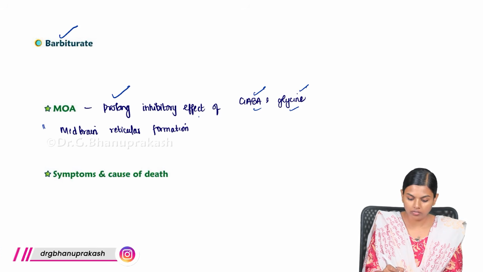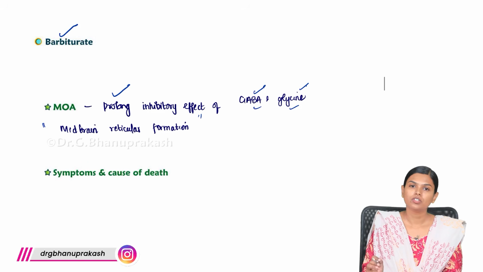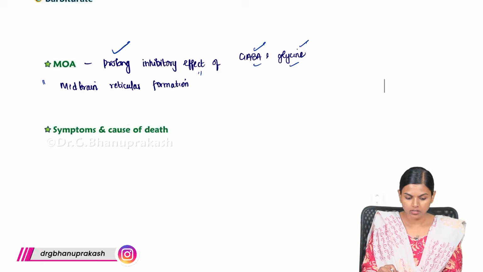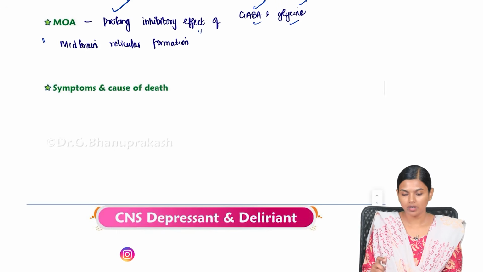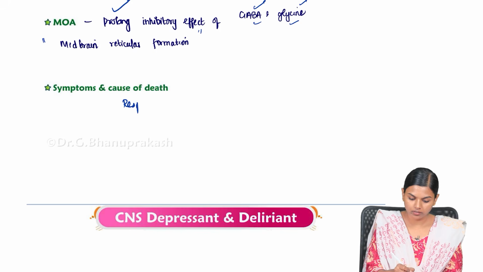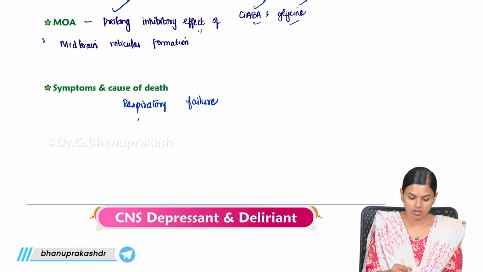It mainly affects the reticular formation, which leads to a lot of dullness. This is the mechanism of action behind barbiturate. With barbiturate, what you mainly get is respiratory failure. The cause of death is respiratory failure and all the signs of asphyxia.